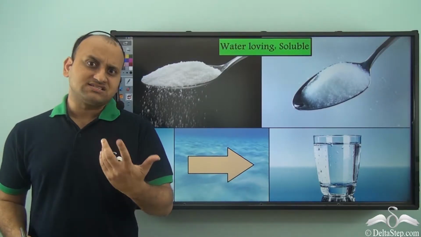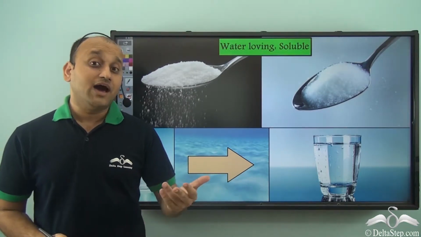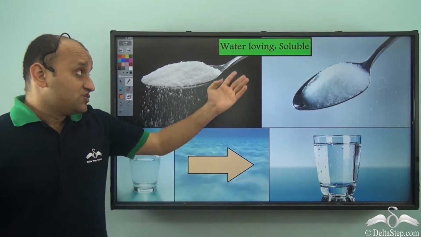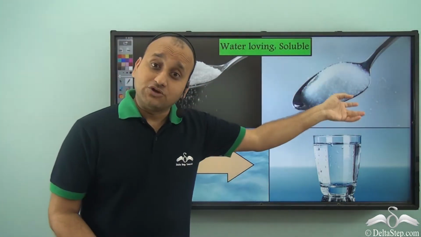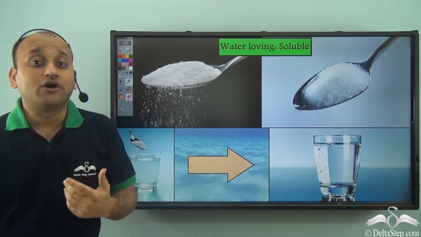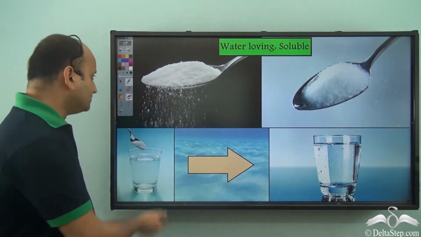We know that there are some substances which completely mix with water. They are water loving, or soluble. For example, sugar and salt. Now, sugar and salt are water soluble, that is, they are soluble in water.